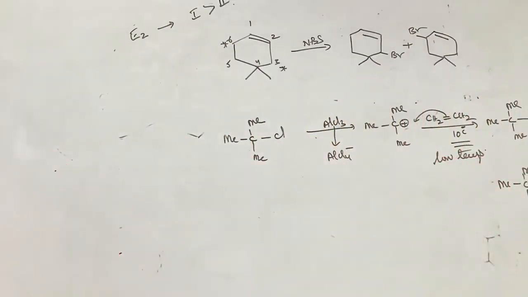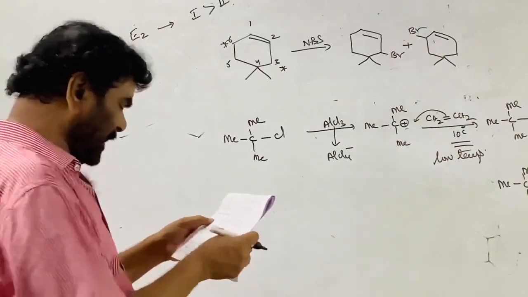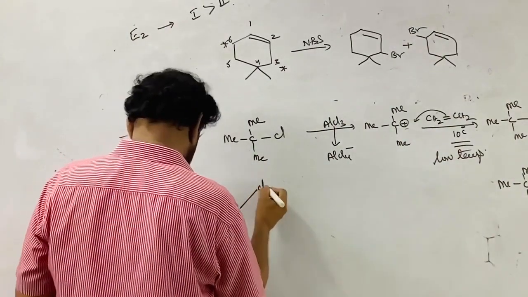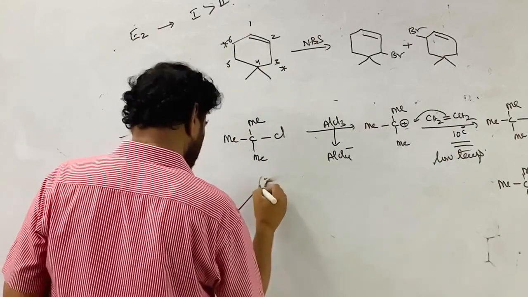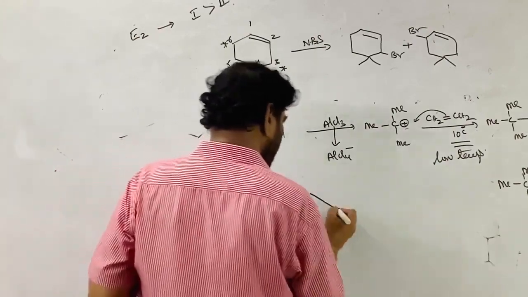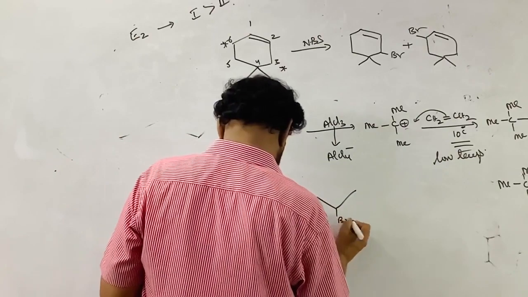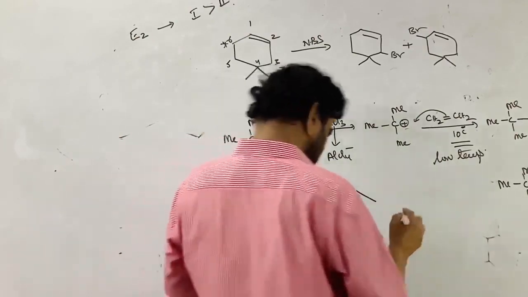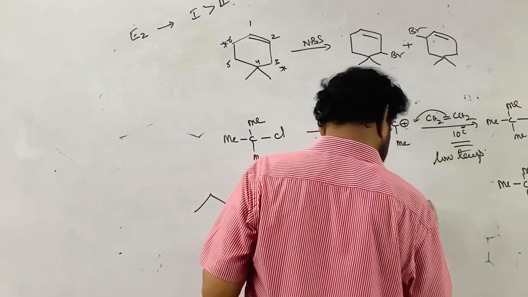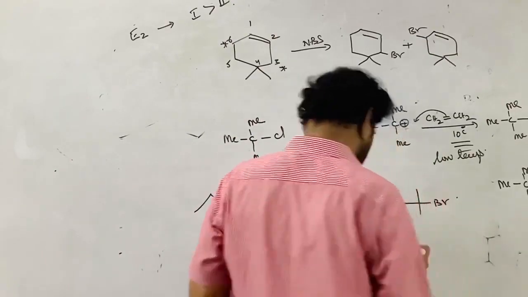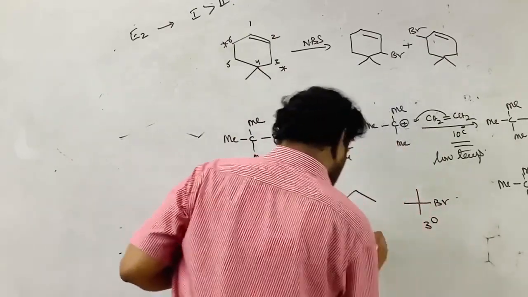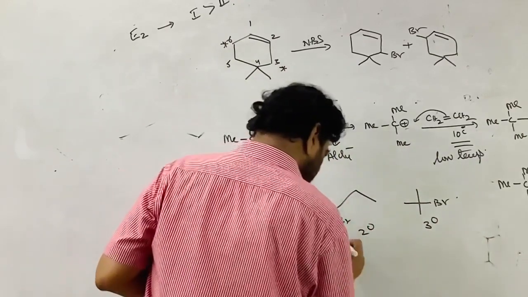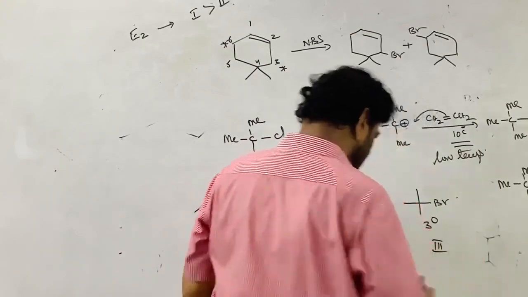So temperature is playing an important role there. Here he has given the compounds: 3-chloro, 2-bromobutane or 3-bromopentane, and tertiary butyl bromide. 3 degree, 2 degree, 1 degree. This is labeled as 1, this is labeled as 2, this is labeled as 3.